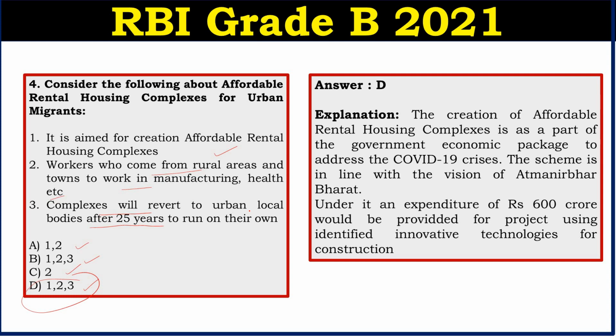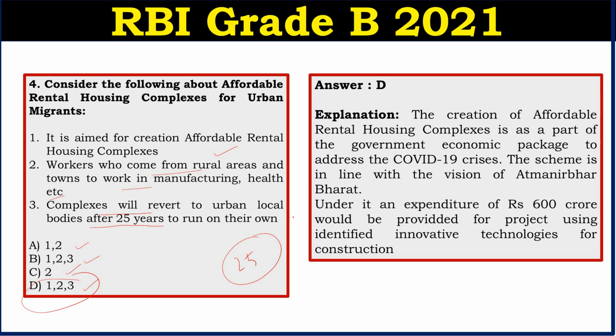Okay, and under this there will be concession agreements. The conversion will be done through concession agreements. So the term is for 25 years. The term of the concession agreements will be for 25 years. And this will have complexes, okay, for 25 years, and it will be given back to the urban local bodies after the 25 years is over.